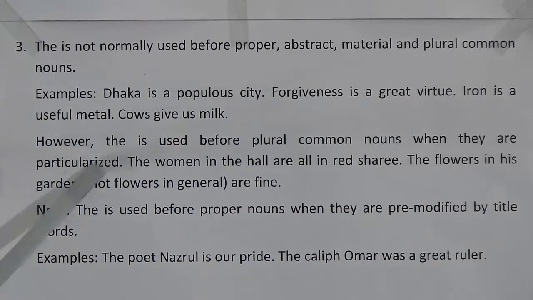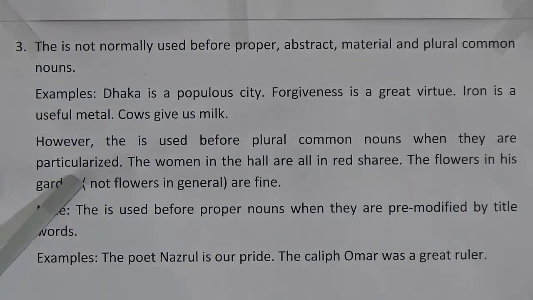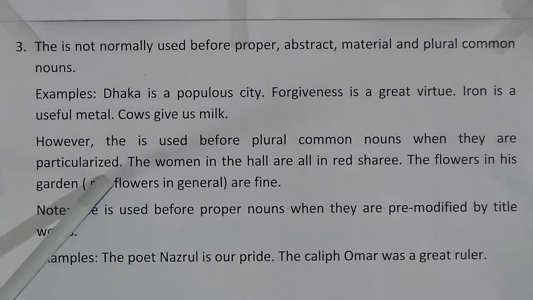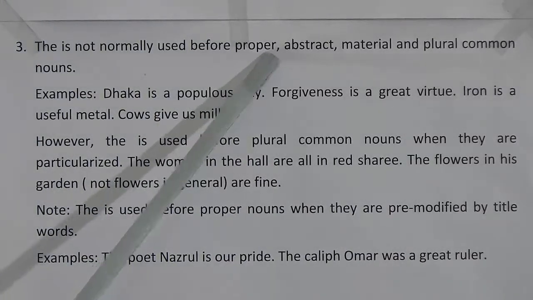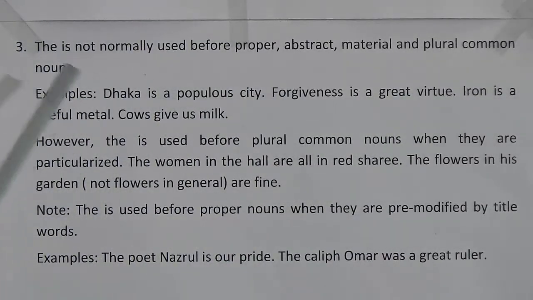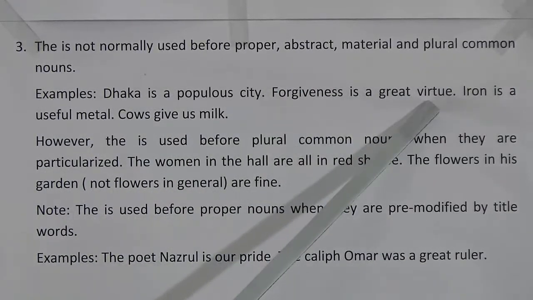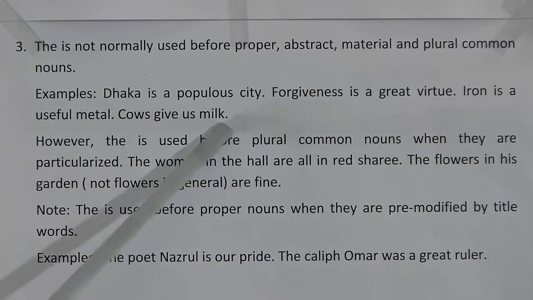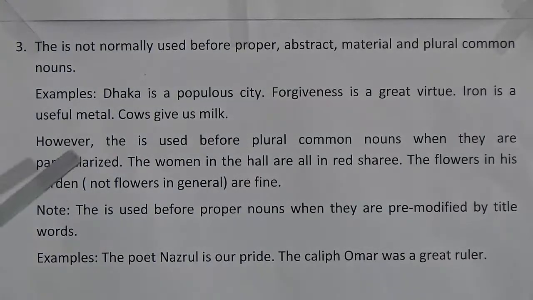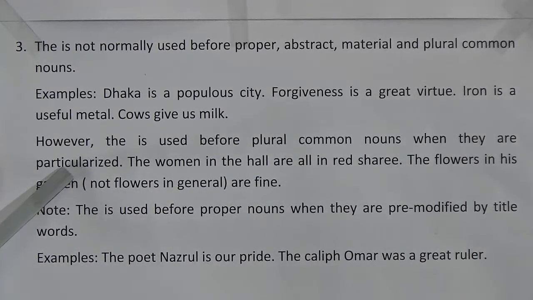Now look here, however, the is used before plural common nouns when they are particularized, when they are specialized. Look here, the is not normally used before proper, abstract, material and plural common nouns. So look at the examples. Dhaka is a popular city. Forgiveness is a great virtue. Iron is a useful metal and cows give us milk. However, the is used before plural common nouns when they are particularized or have a speciality.